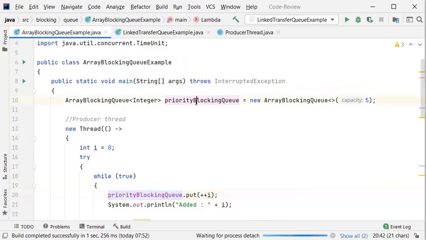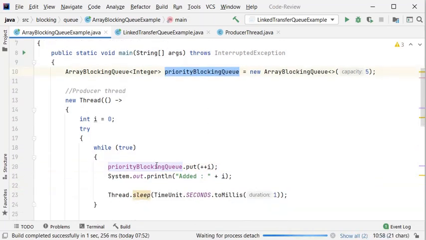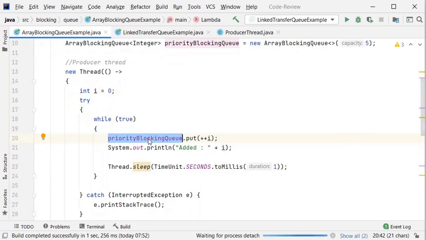This is the queue object. I created the queue, and this queue object is shared with this thread. Thread 1 is the producer thread, and from the producer thread I am using the put method of the blocking queue and putting values continuously in the queue. This is a message, and at the end we are printing the item.